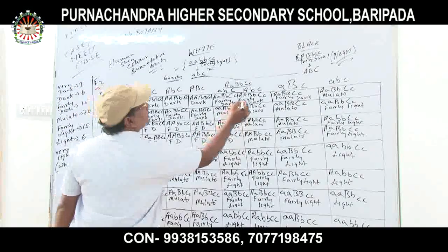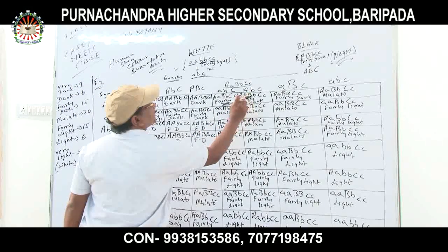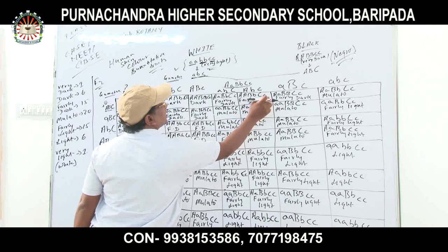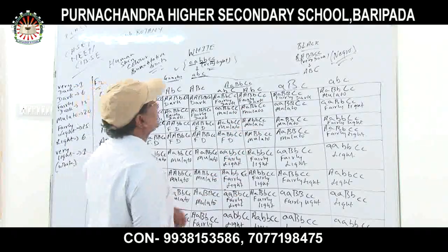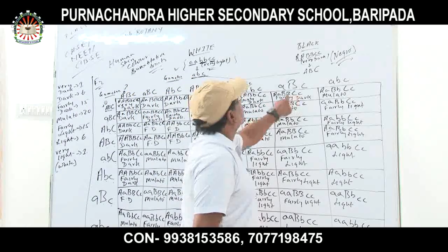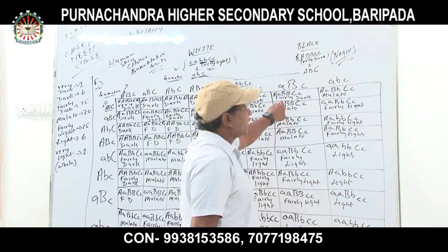Again fairly dark. Four dominant genes are there: capital A, capital B, capital C, and small b and small c are included. So that's why it is fairly dark. Again capital A, small a, capital B, and capital C, capital C. And two recessive genes are there. So that's why it is fairly dark.